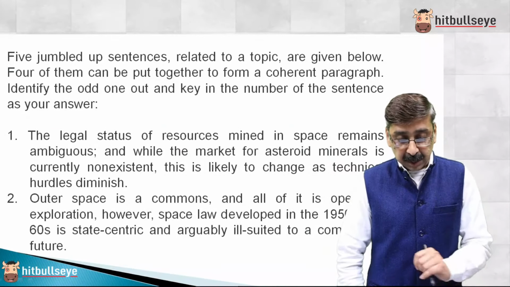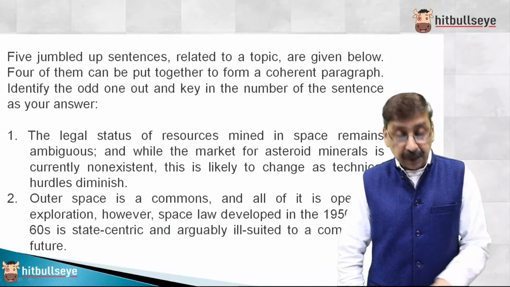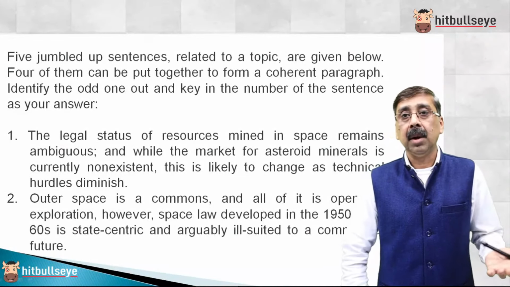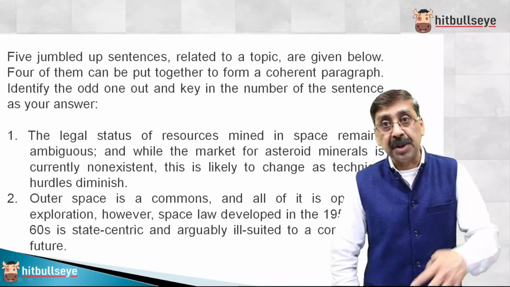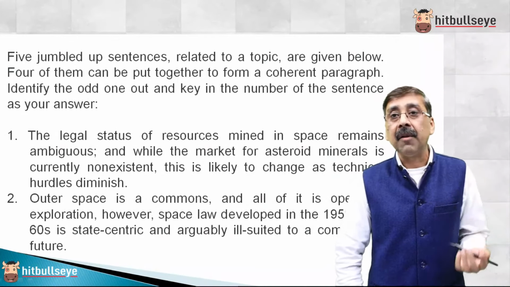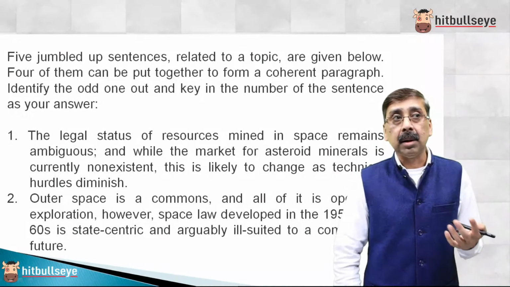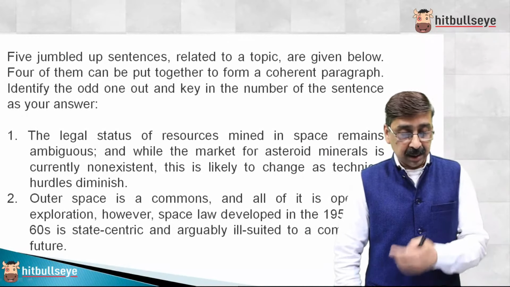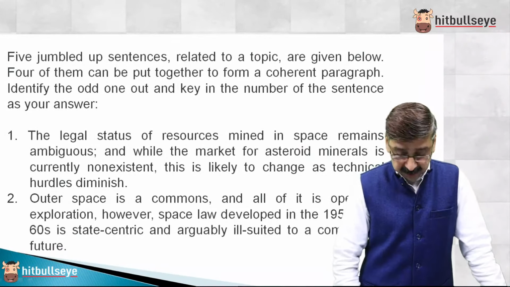All of it is open for exploration. However, space law developed in the 50s and 60s is state-centric, ill-suited for a commercial future. So at that time, they didn't think about private firms venturing into space. They were not even aware that one day Elon Musk will come, or Jeff Bezos will come, or Richard Branson will come, and they'll try to explore outer space.